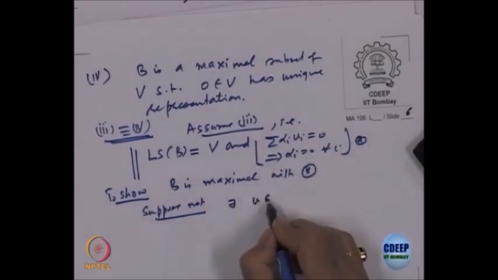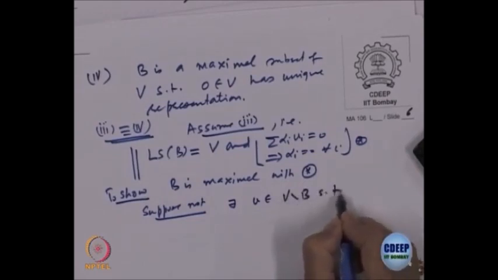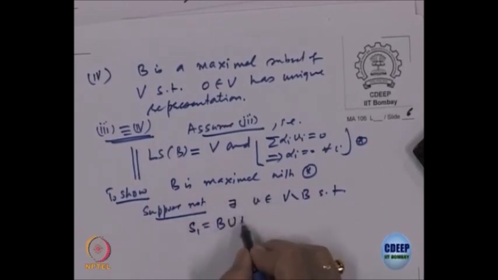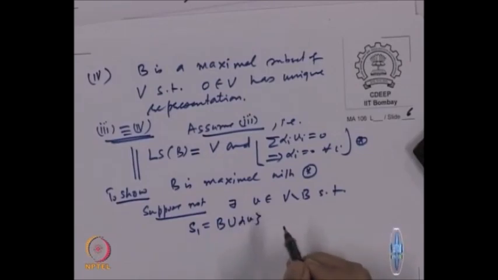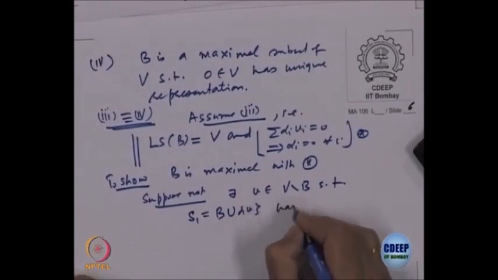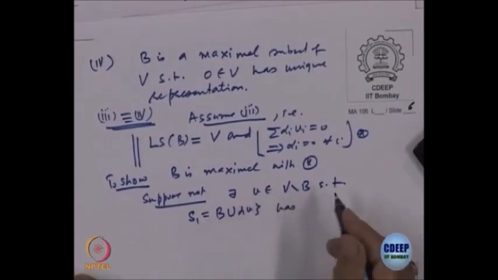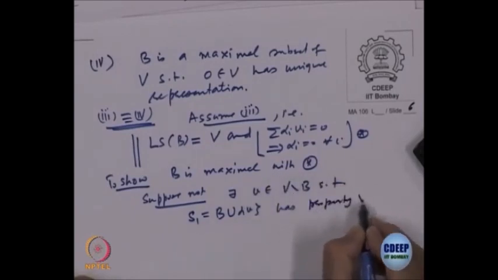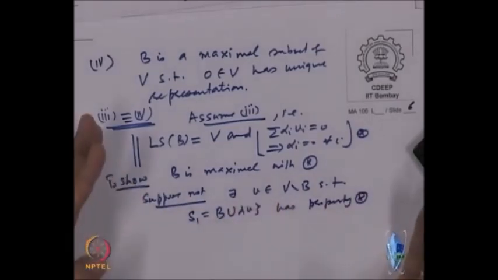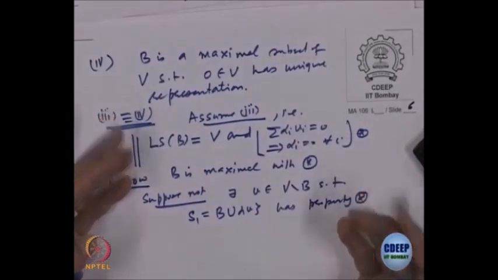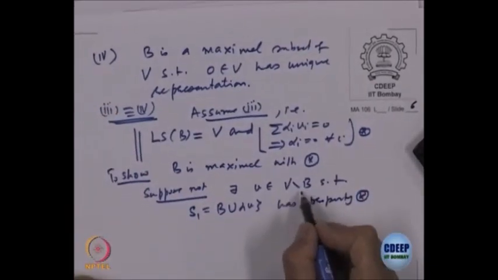There exists a V belonging to V minus B such that if I look at S1 which is B union this V, then it has property star. If it is not maximal with some property, that means I can make it bigger with that property. So, I am adding a vector V which is not in B to it.